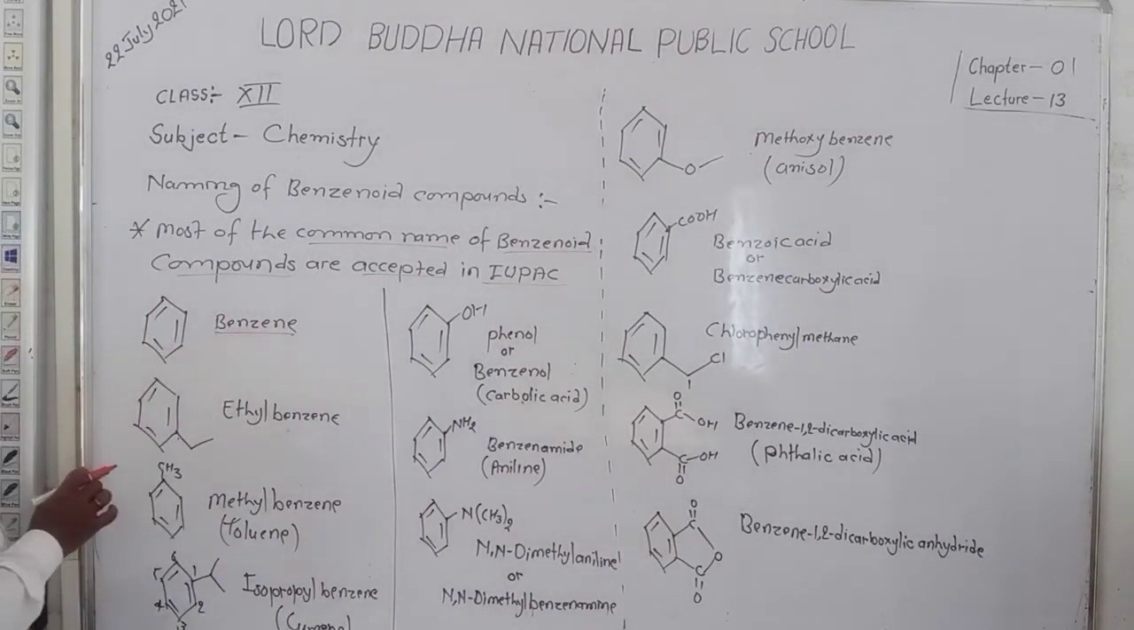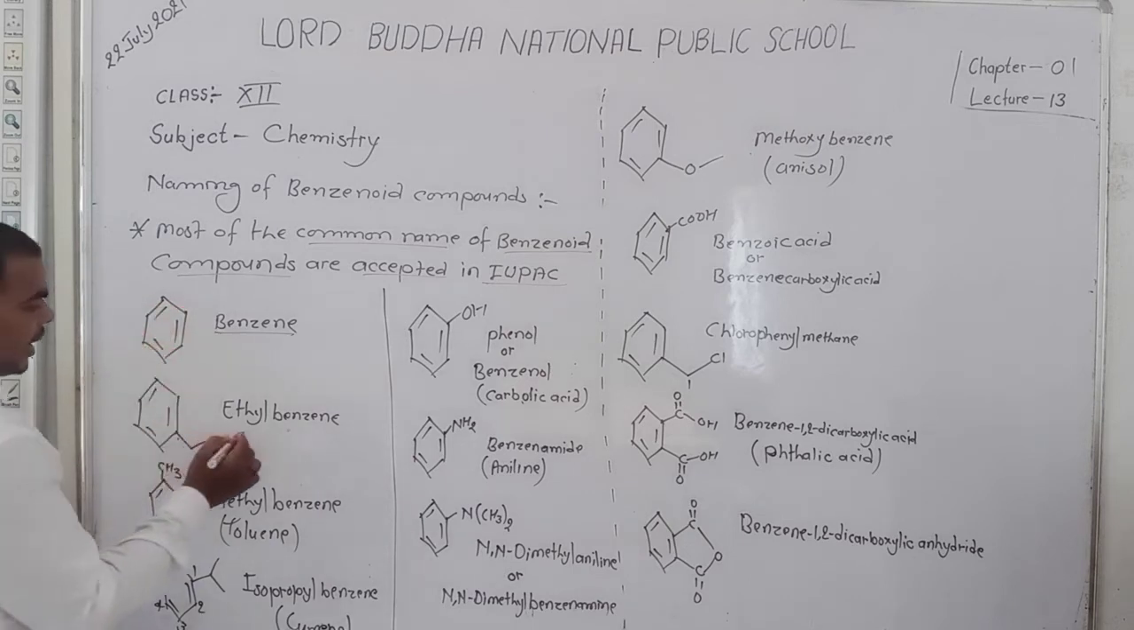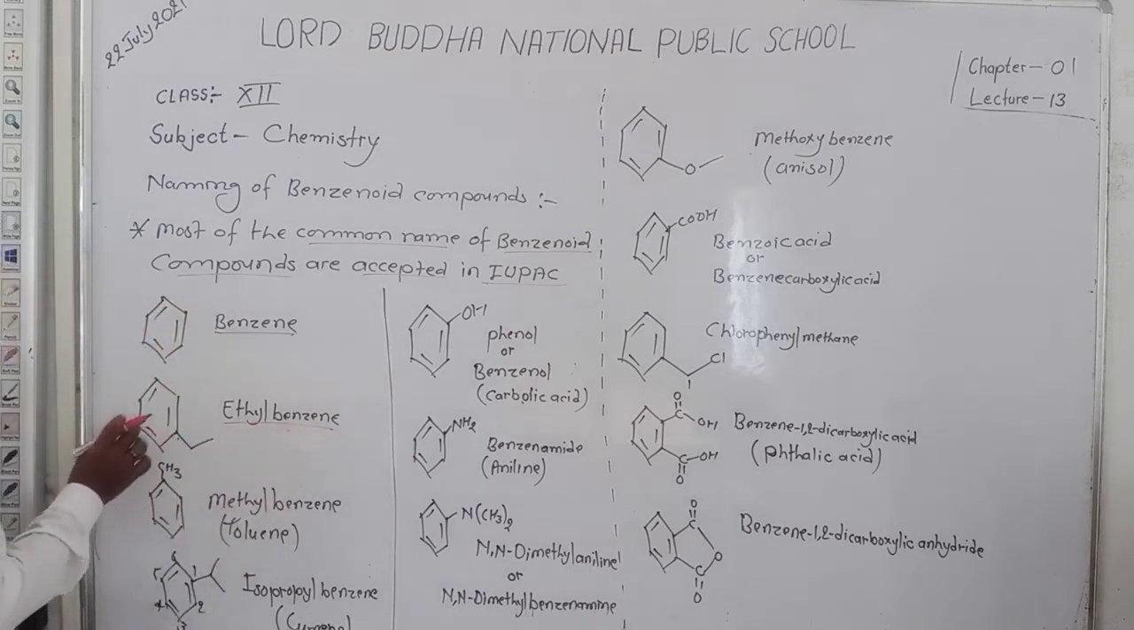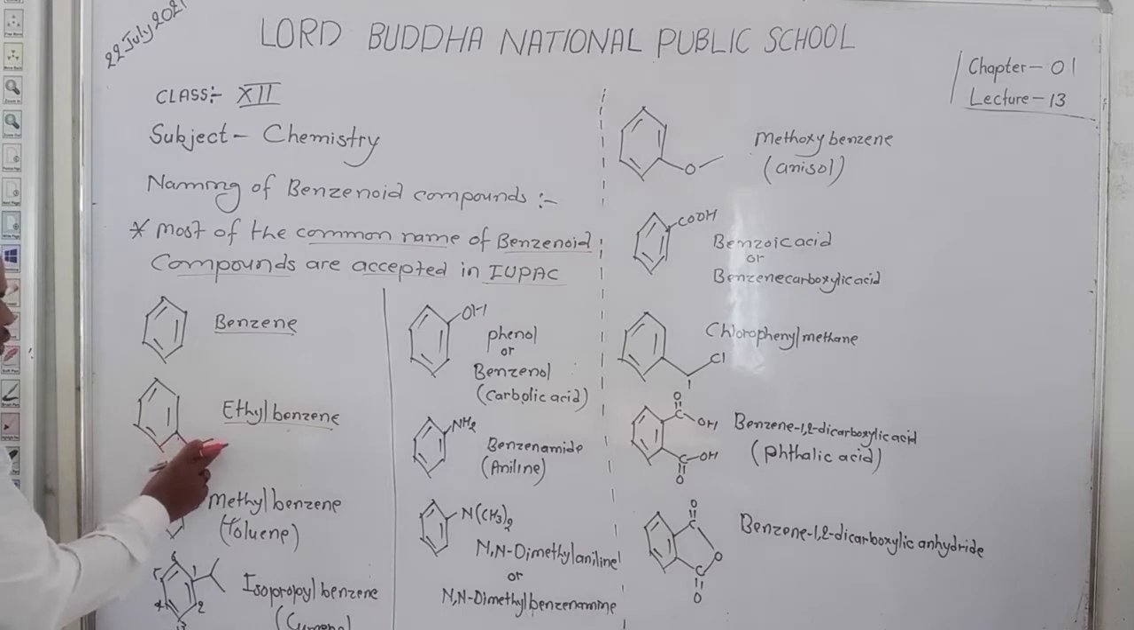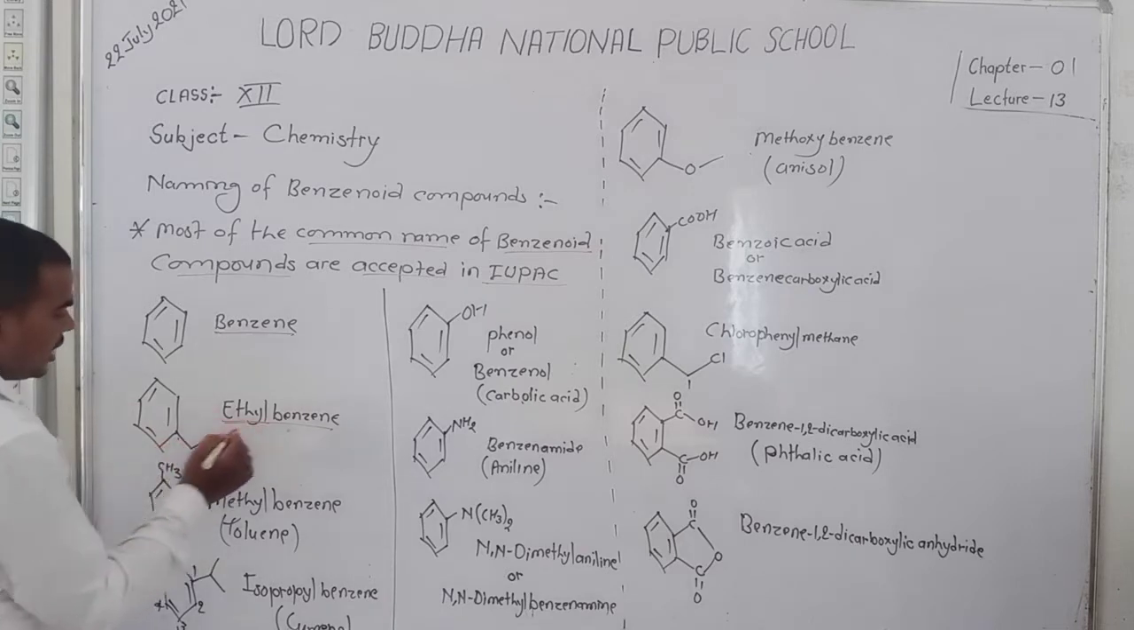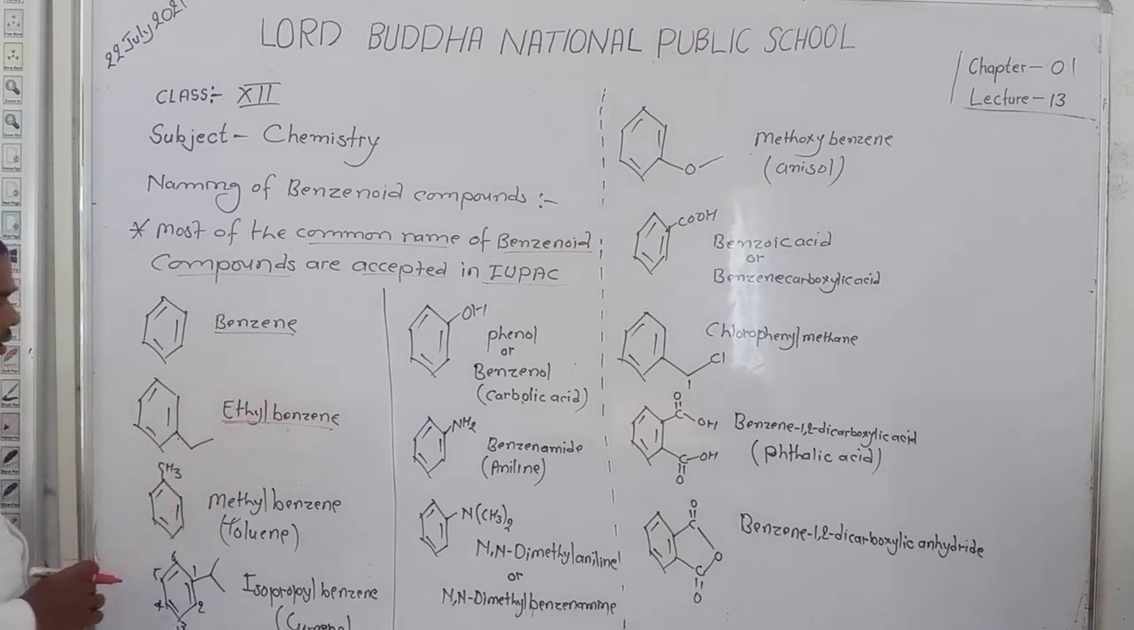Benzene for this compound here, and ethyl benzene, because this ring is known as benzene, and with this ring two open chain carbons are attached. For the two carbons, you know that the name is ethyl, and the name of the ring is benzene. Here a methyl group and benzene, so write the name methyl benzene. The common name of this compound is toluene, and toluene is also accepted in IUPAC.